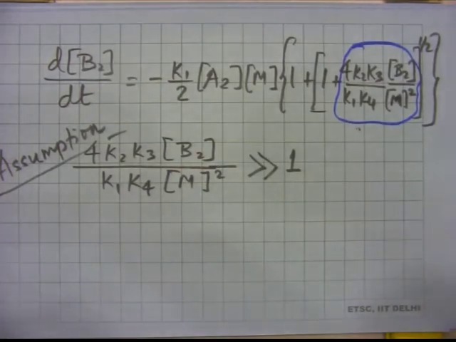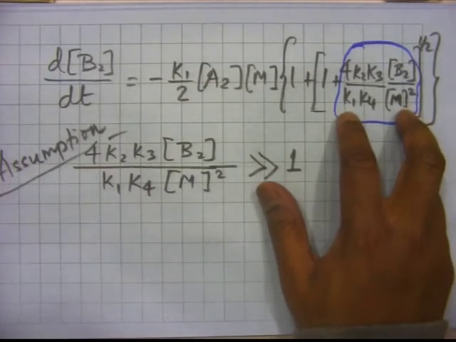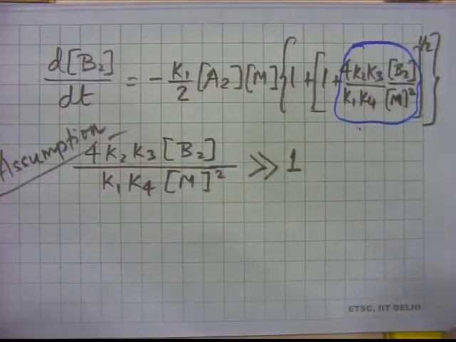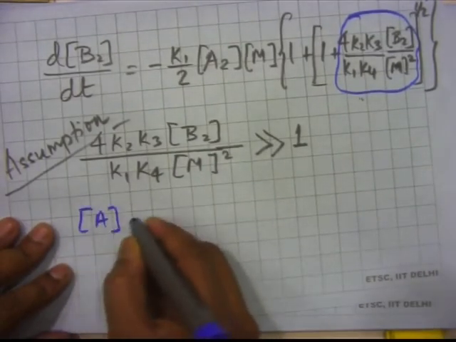Now, you can sense why I am saying all this, because this has got 1 plus something. Let us call this x. So, this is 1 plus x the whole thing to the power half, and if x is actually very small, then you can use the binomial expansion to simplify it. That is the whole idea. Again, we will not do all the steps, but if we make the assumption that this is much greater than 1, and even the square root of this is much greater than 1, and do some simplifications, then we will be able to write this.